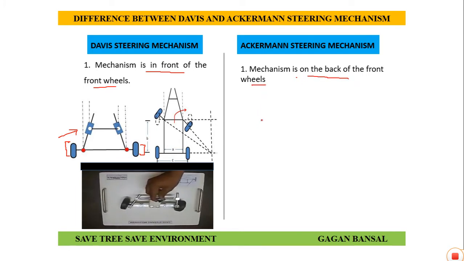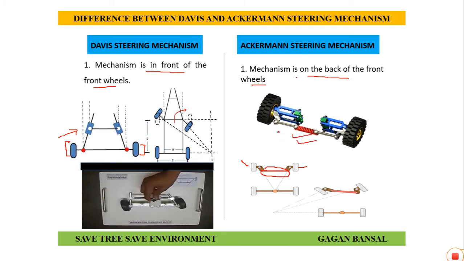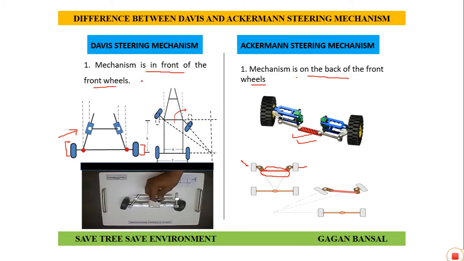You can see with the help of the figure also, as in this particular figure, these are the front wheels. So the mechanism is at the back of the front wheel. You can see in this particular figure also. So the mechanism is on the back of the front wheels in case of Ackermann steering mechanism, whereas in case of Davis steering mechanism, the mechanism is in front of the front wheels.